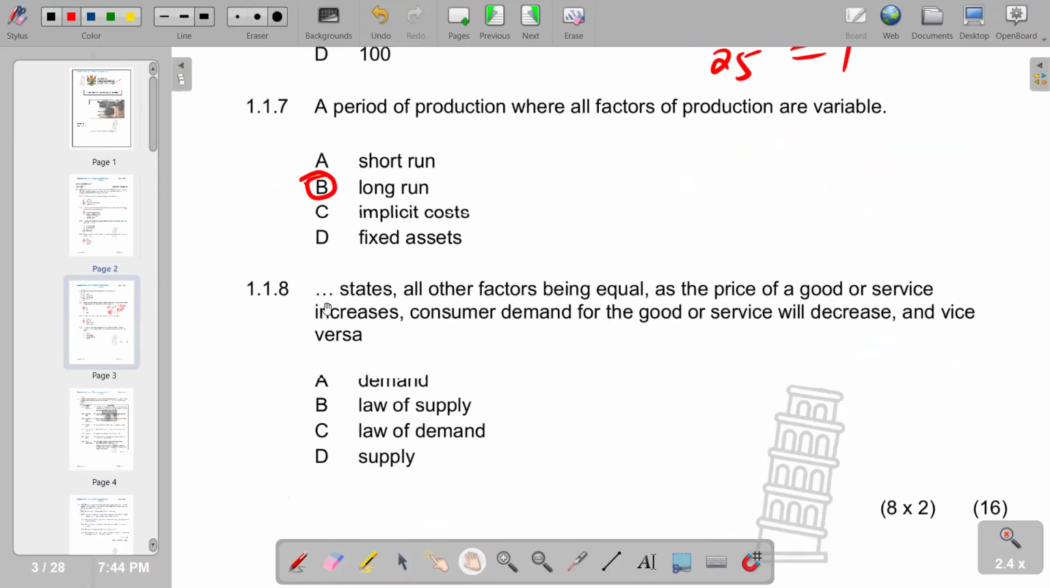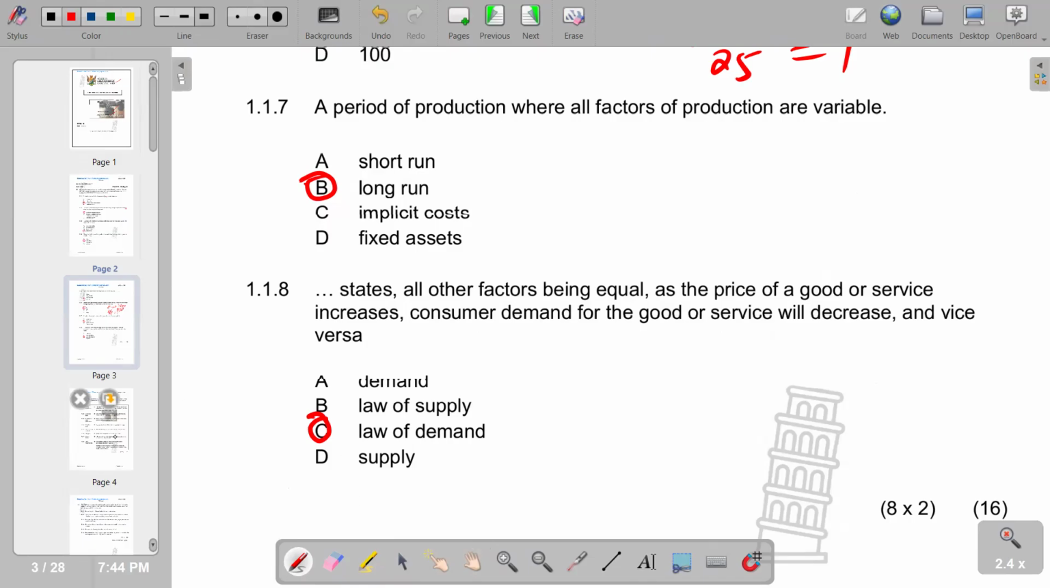Then 1.1.8 dash states all other factors being equal, as the price of a good or service increases, consumer demand for the good or service will decrease, and vice versa. So this is basically the law of demand, which shows a negative relationship that exists between the two variables, the variable of price and the variable of quantity being demanded.